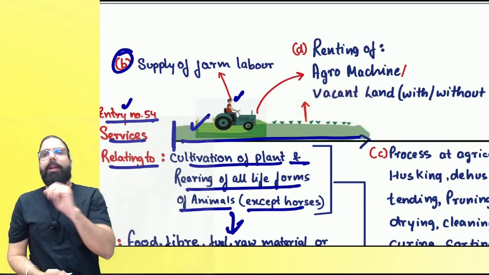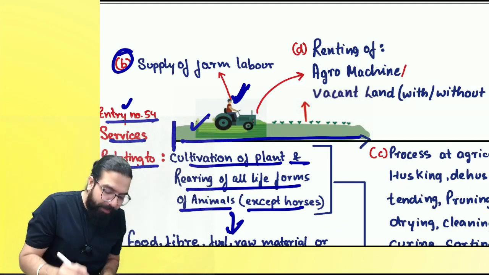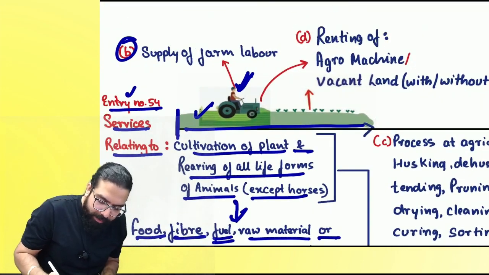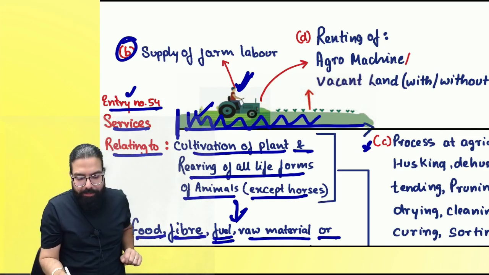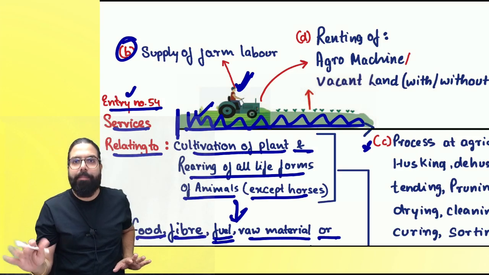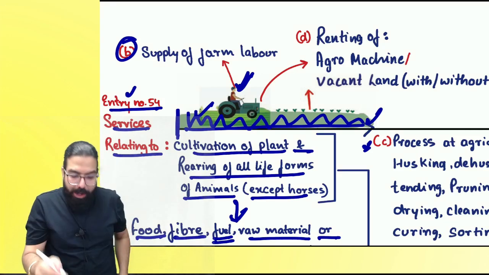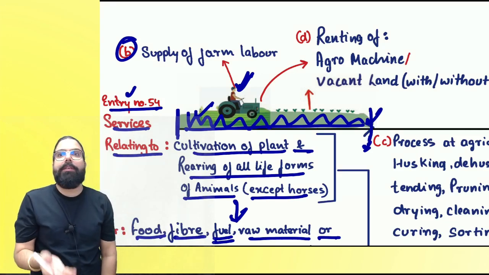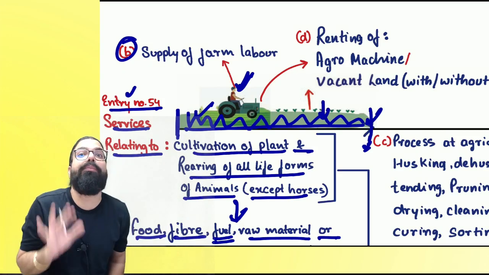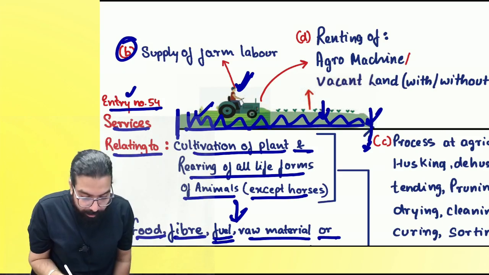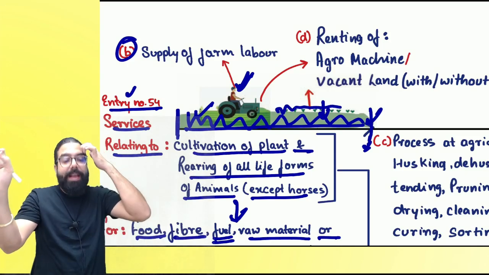Now to do agriculture, you need farm laborers. Correct, everyone? You hired laborers from one person. That is also exempted. Then C point I'll talk about later. Number one, cultivation related services, harvesting related services will be exempted. Might be you took soil testing services. Now, in the agricultural farm, soil testing services you took. Might be in the agricultural farm, you took some fumigation services so that the crops don't go bad. Are we clear, everyone? All these services shall always be exempted.